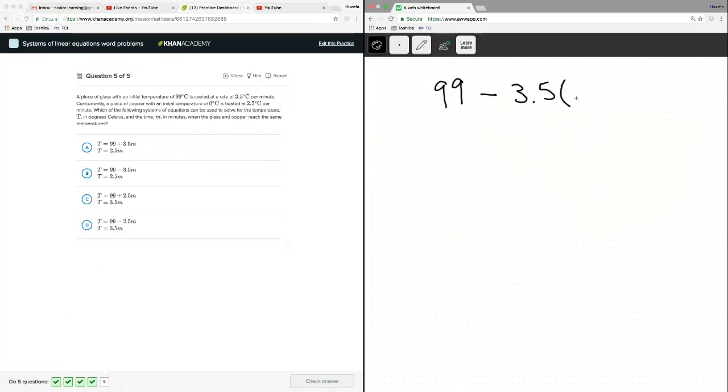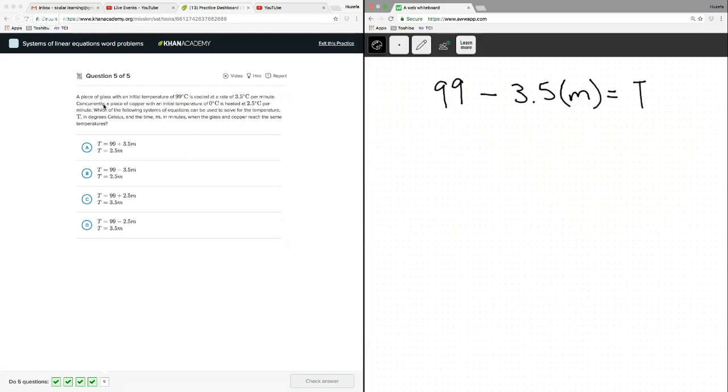It must be multiplied by, let's use M for minute maybe, something. Let's try that. Equals temperature. All right. And you notice, actually, I should even check this. I got lucky. Look, they use M and they use T. So this is better. And this is good that we're doing this.